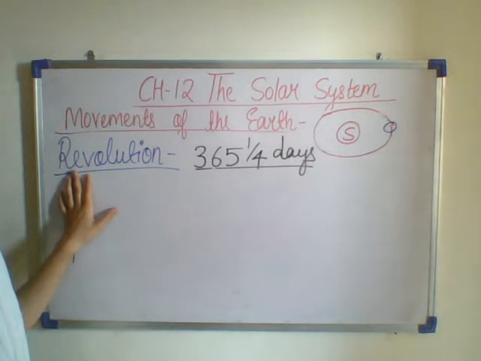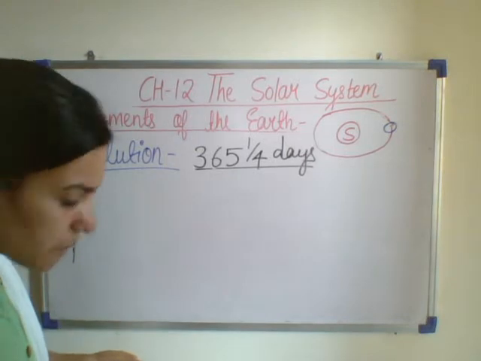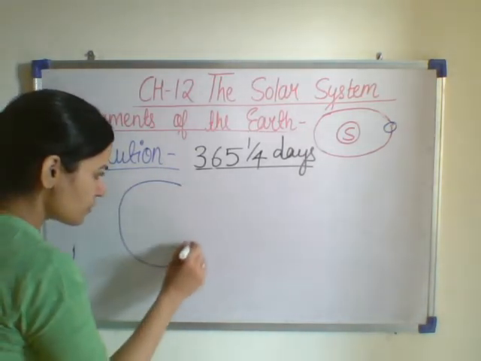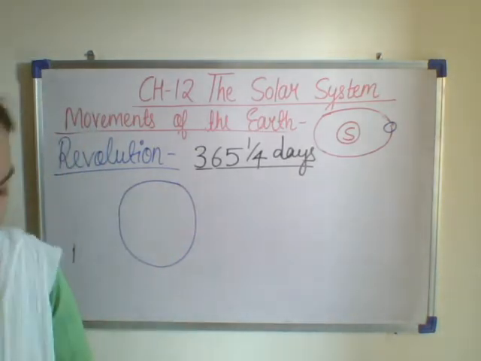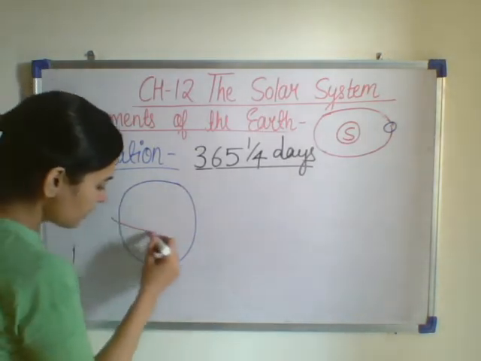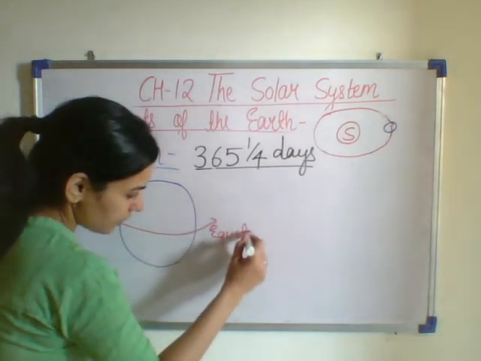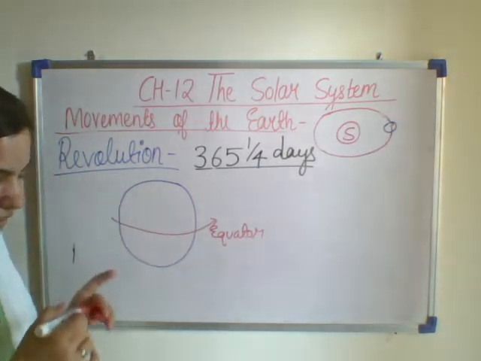Another imaginary line called equator divides earth into two equal halves, northern hemisphere and southern hemisphere. There is another imaginary line which is called the equator. Equator is there at the center. At the center, equator. This line is called an equator. It divides the earth into two equal parts.